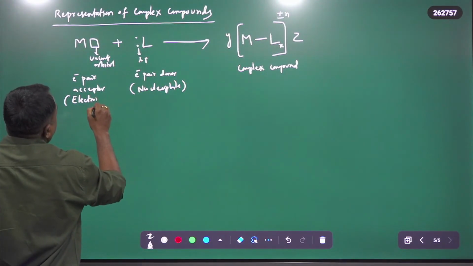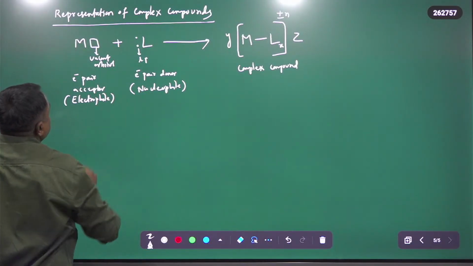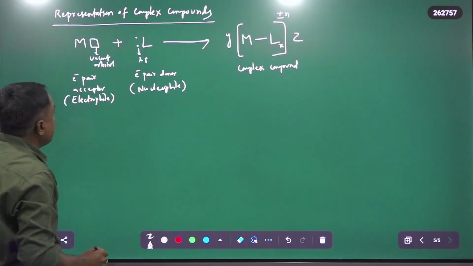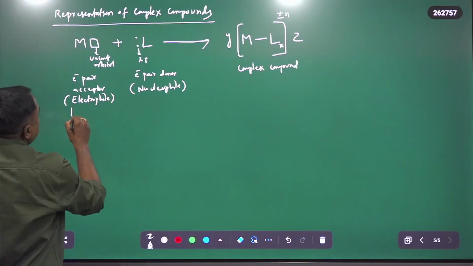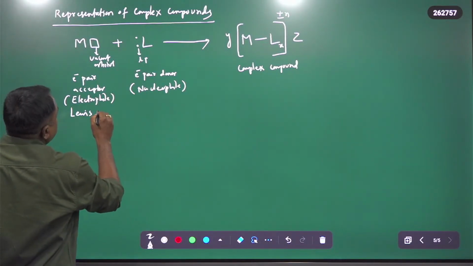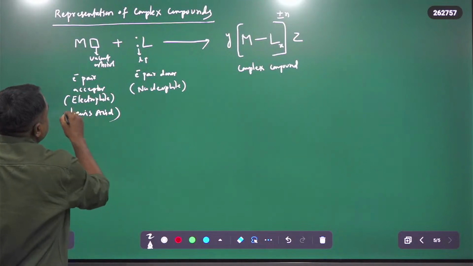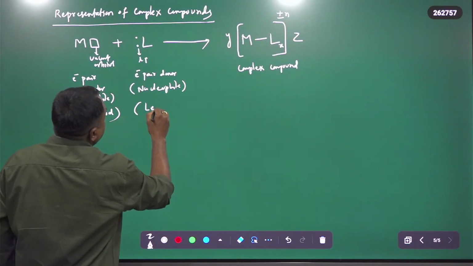Generally all electrophiles are Lewis acids; electron pair acceptors are Lewis acids. So the metal acts as a Lewis acid, and therefore the ligand is the Lewis base.